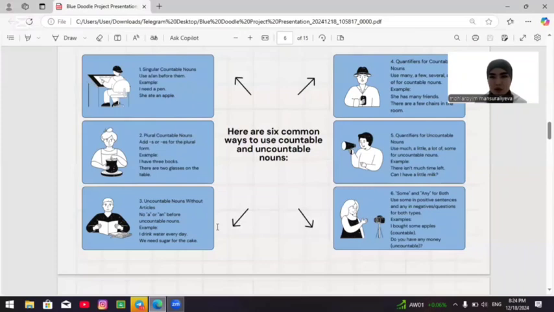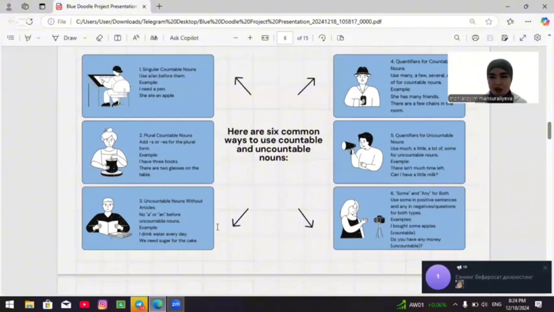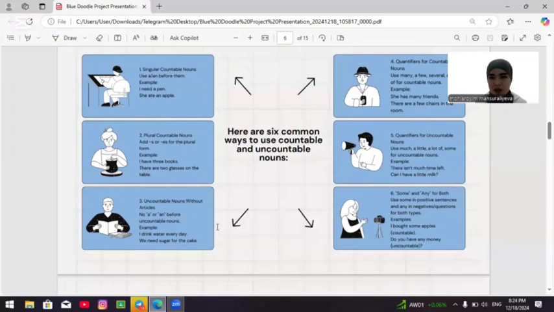Fourth, quantifiers for countable nouns. Use many, few, several, a lot of for countable nouns. Example: she has many friends. There are a few chairs in the room. Fifth, quantifiers for uncountable nouns. Use much, a little, a lot of, some for uncountable nouns. Example: there isn't much time left. Can I have a little milk?